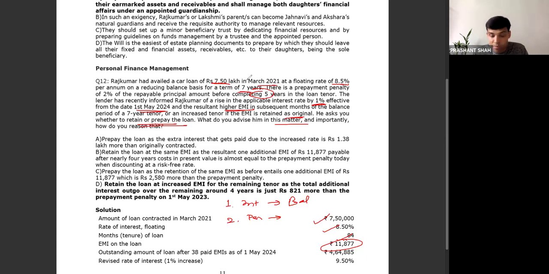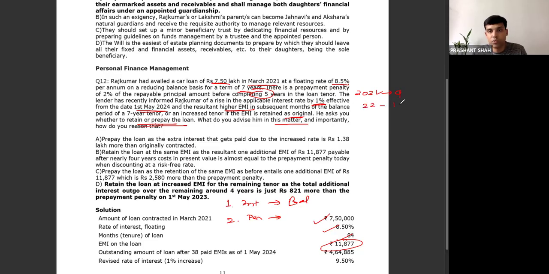They have not mentioned here the first payment day. Usually they have the practice of giving this, but in this particular question it is not there. In the same file, you would also come across a credit card question that also has some glitch. They should have mentioned the exact date on which the installment should be paid, but it is borrowed in the month of March. So we presume that your first payment happens in the month of April. So in 2021, how many installments would you pay? Start with April, May, June, July, August, September, October, November, December. So we would pay 9 installments in the year 2021, starting from April.